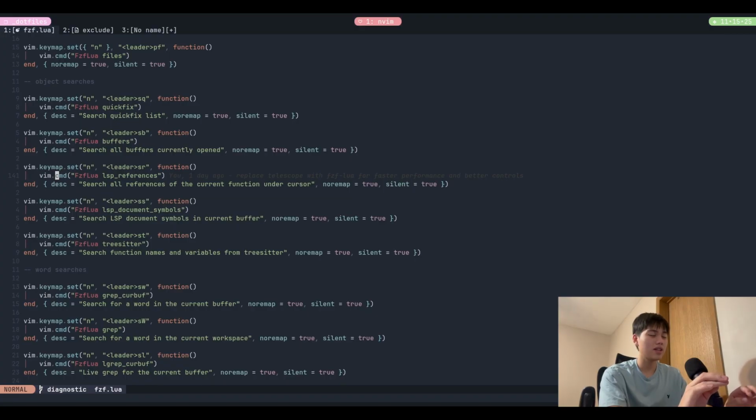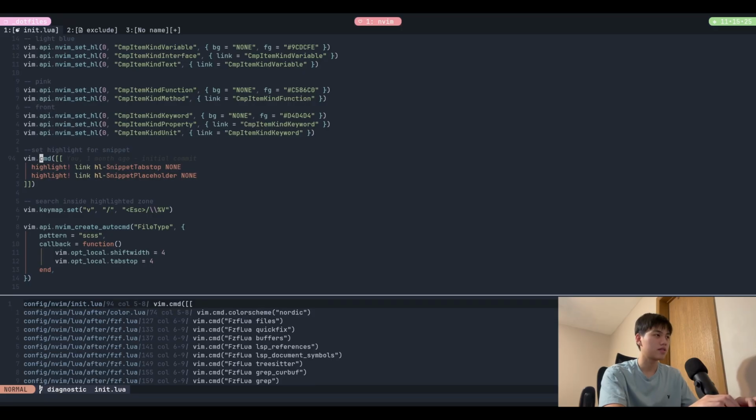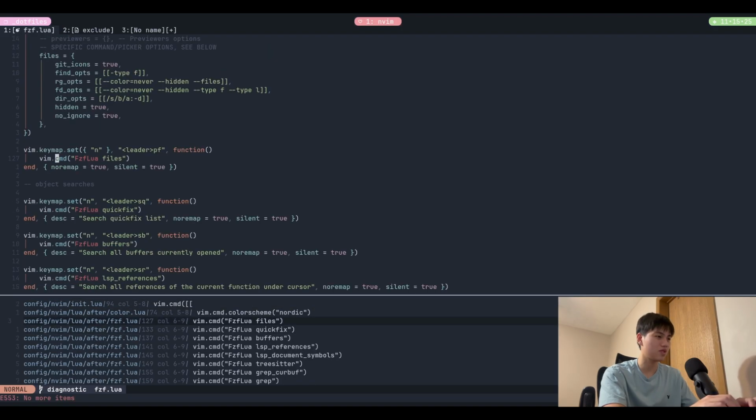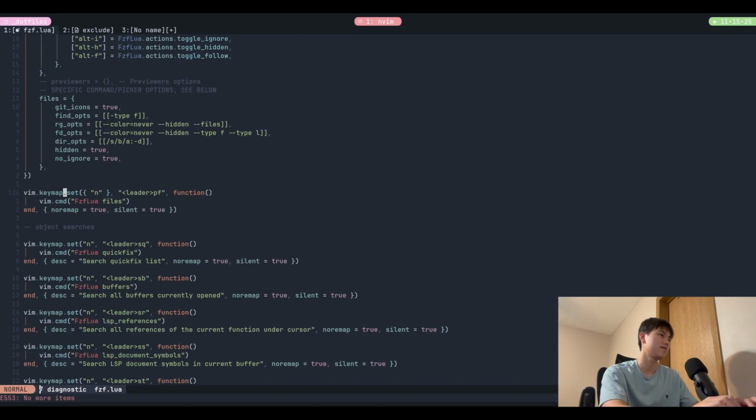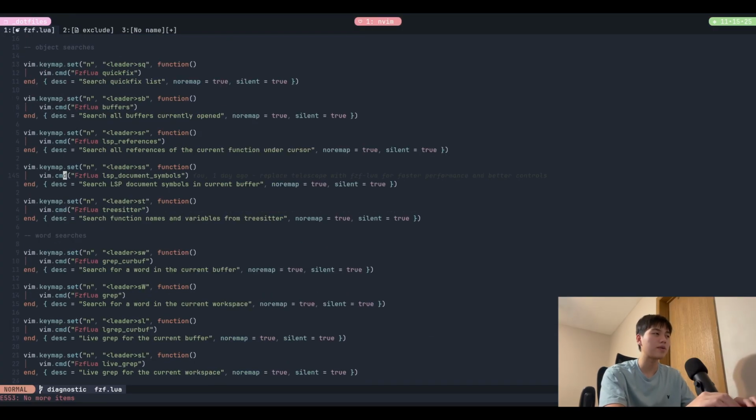And that is really weird, because from what I can tell, they are all built on top of the native GRR, right? GRR for search references. But Telescope is just slower on my machine somehow. I truly don't know why, but that's just the case, and I avoided using them when I was using Telescope. Now I'm using them a lot, and it's a really useful function. Alright, so leader SS for document symbols and leader ST for trace header. I think these ones are also classics that you should know.